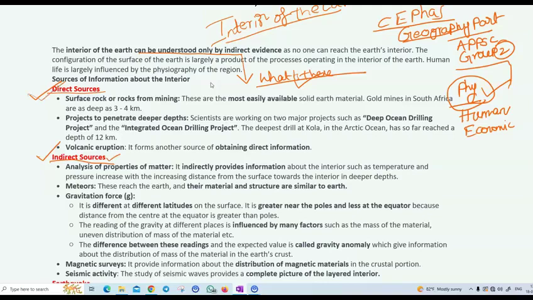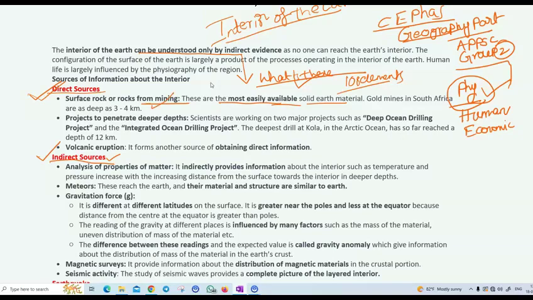Direct sources. What are the direct sources? When we do mining, a lot of material comes from inside the earth's surface, and we can find many different types of earth materials. That's how we found the 108 elements also. Just by digging the earth's surface, we can find out what is inside the earth.